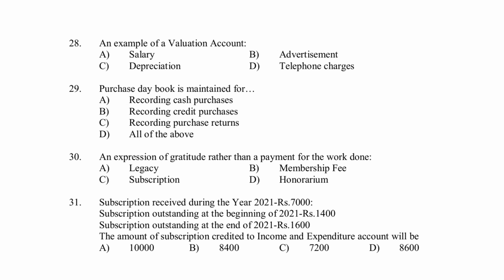An example of a valuation account, option A, salary, advertisement, depreciation, telephone charges. Right answer, option C, depreciation. Purchase day book is maintained for recording cash purchase, recording credit purchase, recording purchase return. Option D, all of the above. Here, right answer, option B, recording credit purchase.